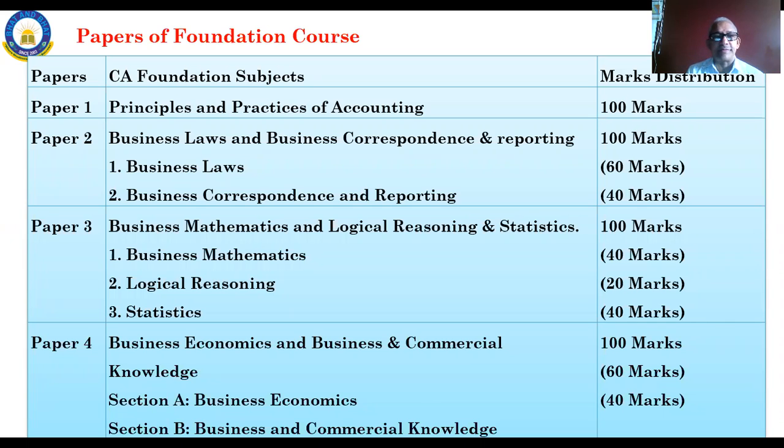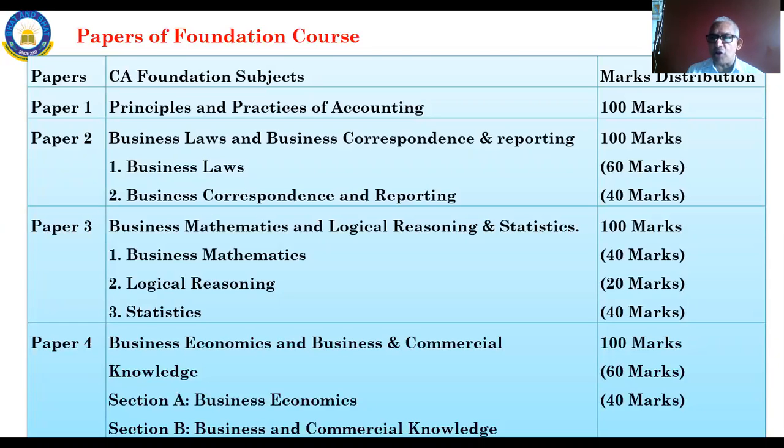Paper number 2 is Business Laws and Business Correspondence and Reporting. This is of 100 marks and is subdivided into 2 parts.